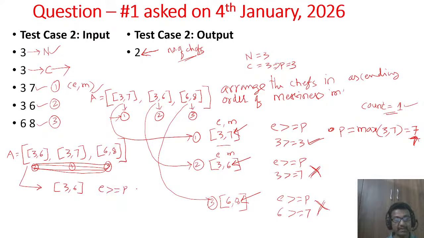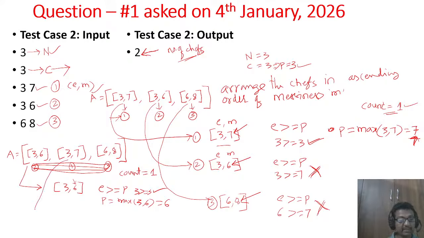E is the expertise, 3, and the initial complexity is 3. So 3 greater than or equal to 3, yes. This chef can prepare the dish, so count increases to 1. Then update the complexity: p is the max of the initial complexity 3 and the messiness of this chef, 6. The maximum of 3 comma 6 is 6, the current complexity.